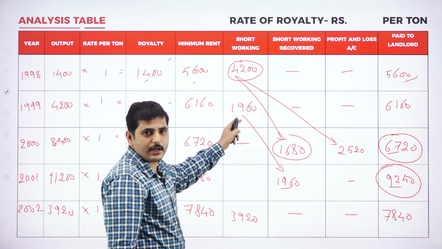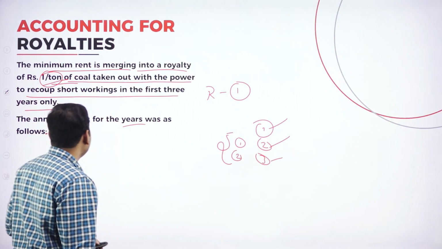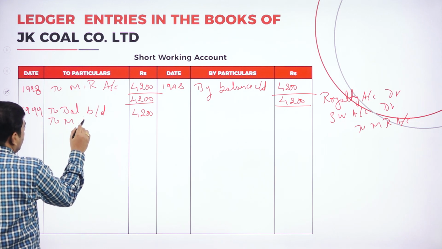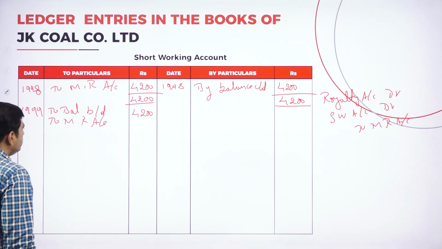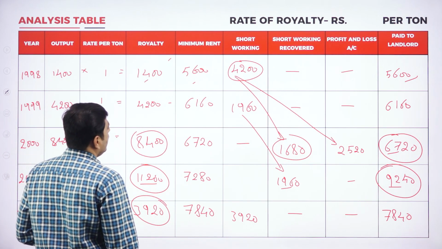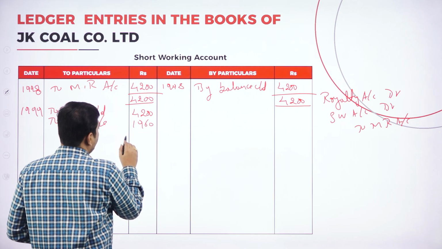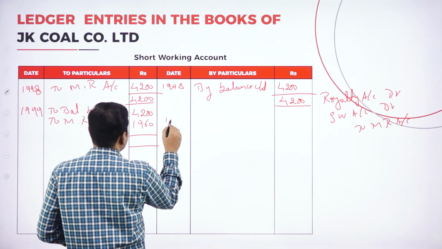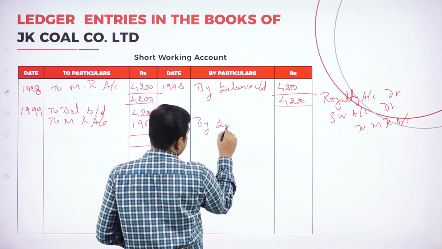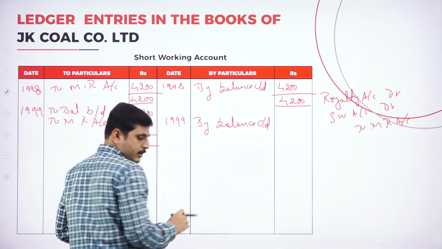When you get another short working, because of minimum rent we got the short working, so we should write minimum rent account. Again to minimum rent account. So what is the short working for the second year? 1,960. So both amounts we could not recover in this year. So for 1999, by balance carried down.